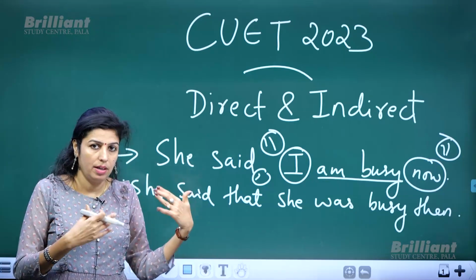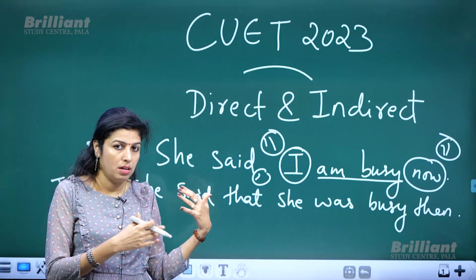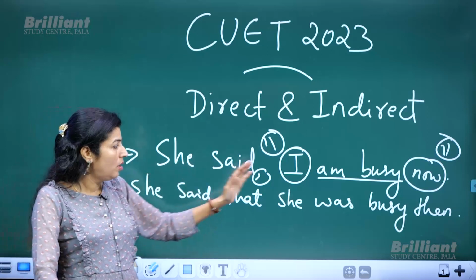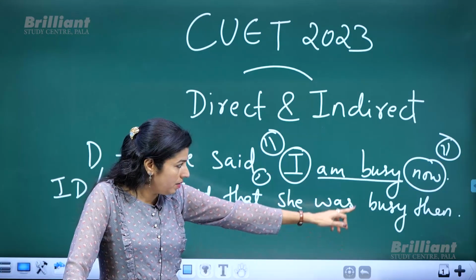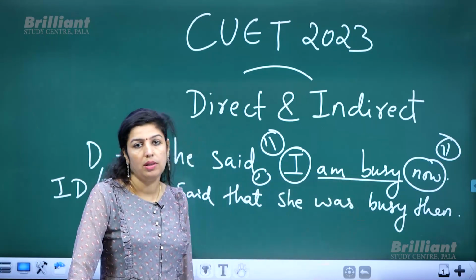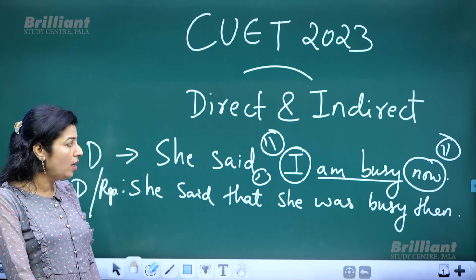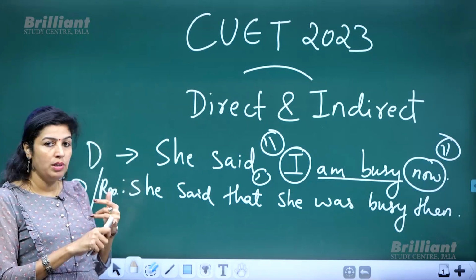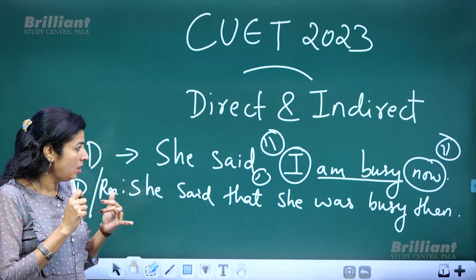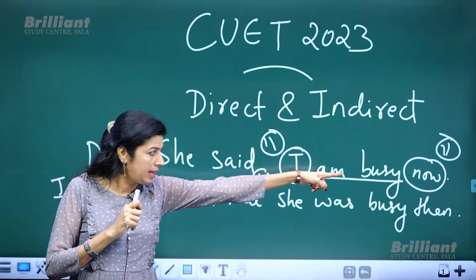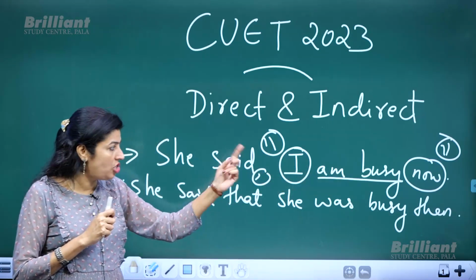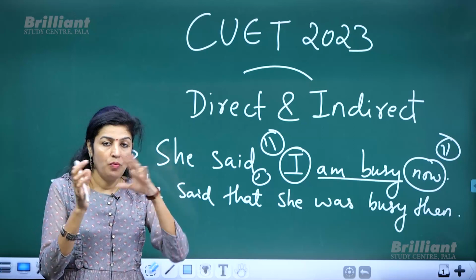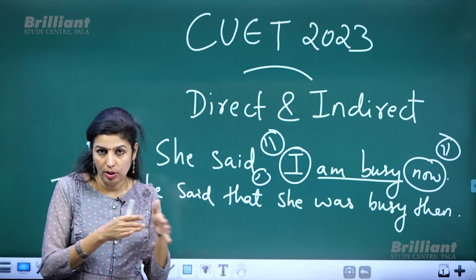We will speak about those rules also one by one. Then the word now changes to then. So we have to keep in mind the change in pronoun, the change in the time denoting word, and the change in tense. These are the basic changes that we require when you convert direct speech to indirect speech.